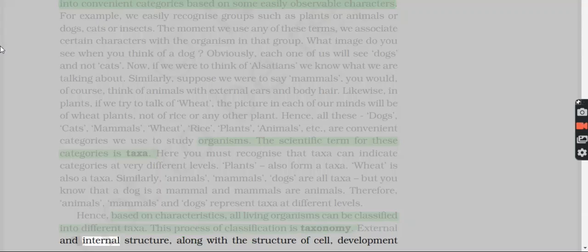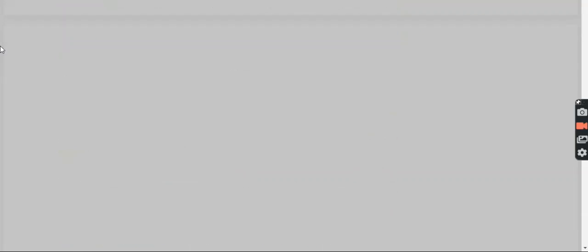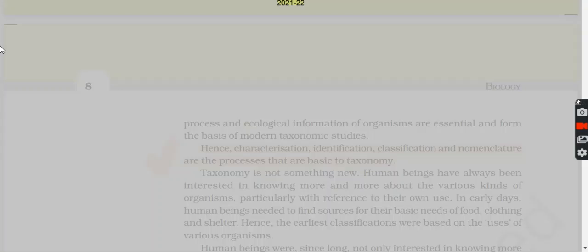External and internal structure, along with the structure of cell, development process and ecological information of organisms are essential and form the basis of modern taxonomic studies. Hence, characterization, identification, classification and nomenclature are the processes that are basic to taxonomy.